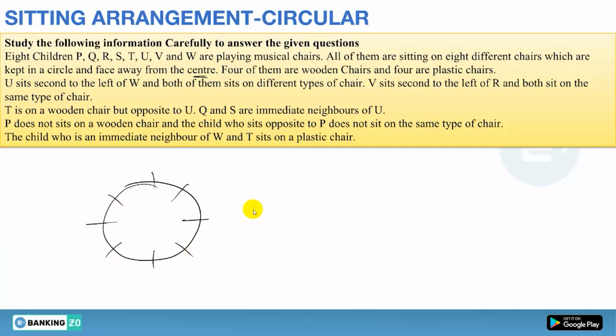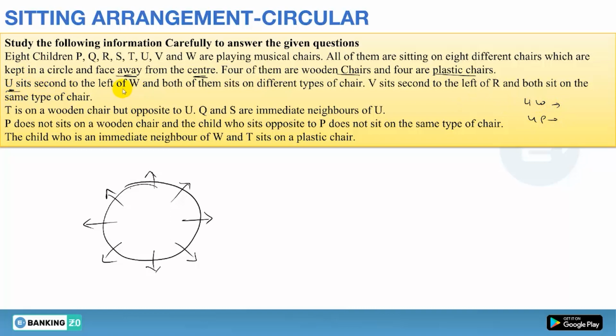One important point that you have to remember is, if all the persons are facing away, you can take them as facing inside. Or if all are facing inside, you can take all as facing away. There will be no change. I will solve it taking them facing away, but try it yourself facing inside. Now, 4 of them are wooden chairs and 4 are plastic, so there will be 4 wooden chairs and 4 plastic chairs. Okay, so first of all, let's see the first information.